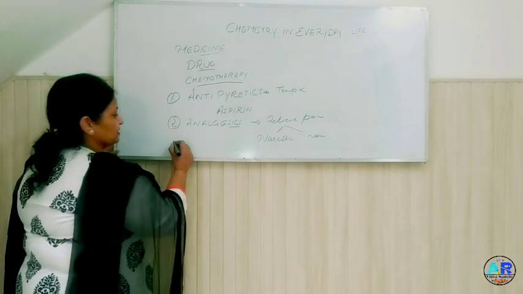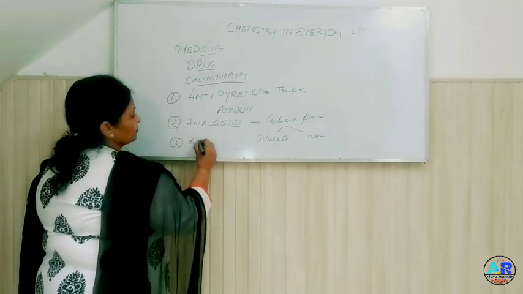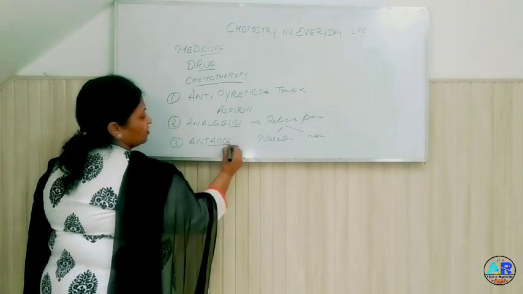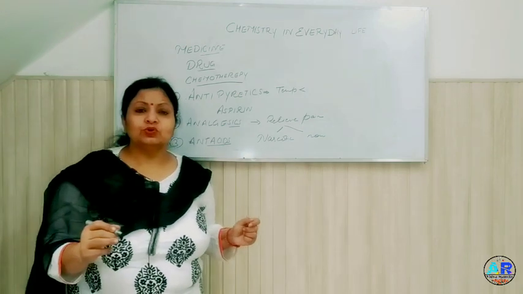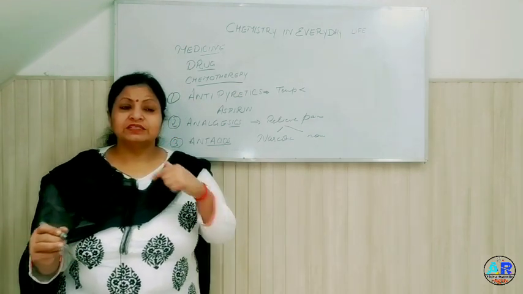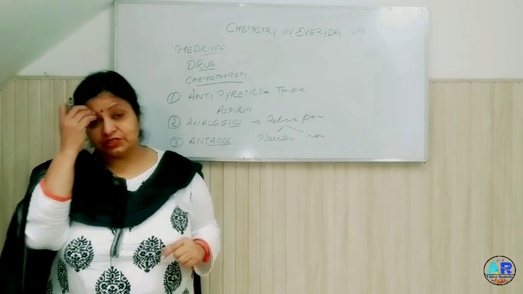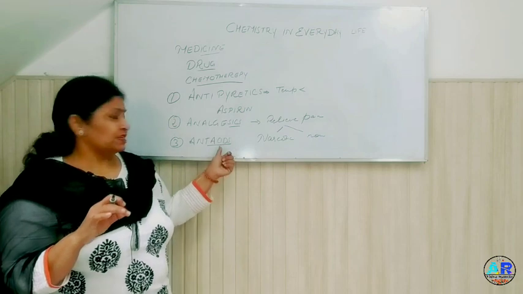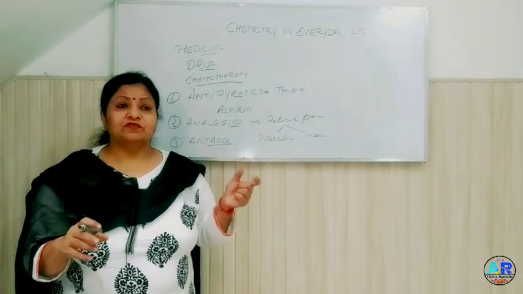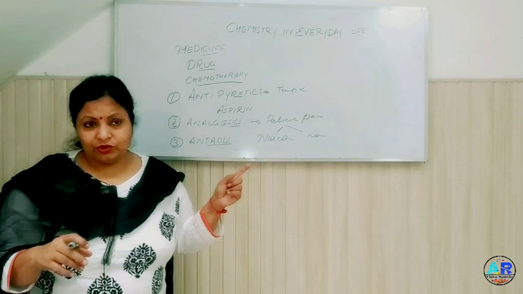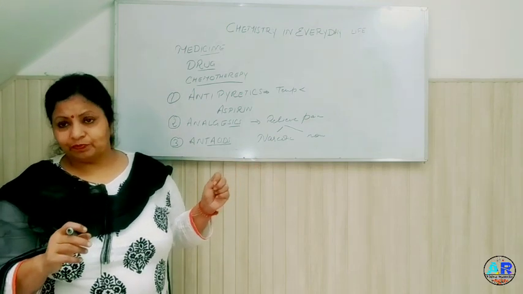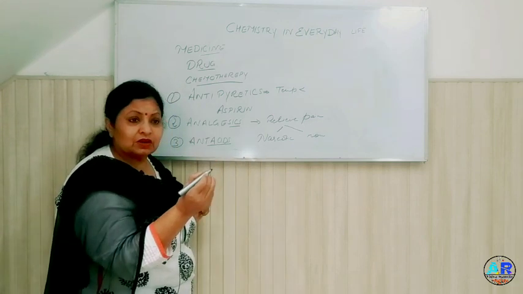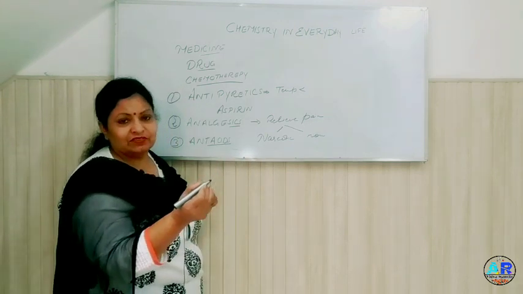Number 3, antacids. Antacids are those chemicals which are used to relieve excess production of HCl in our gastric juices, that is, the stomach. Acid is otherwise produced, but if it is not cured, it can result in ulcers, etc. So for antacids, magnesium hydroxide or sodium bicarbonate are given.